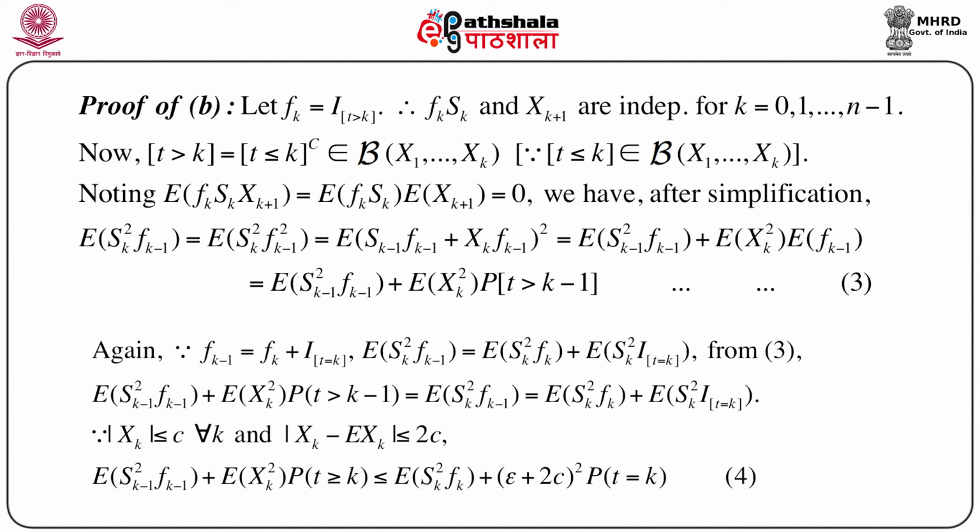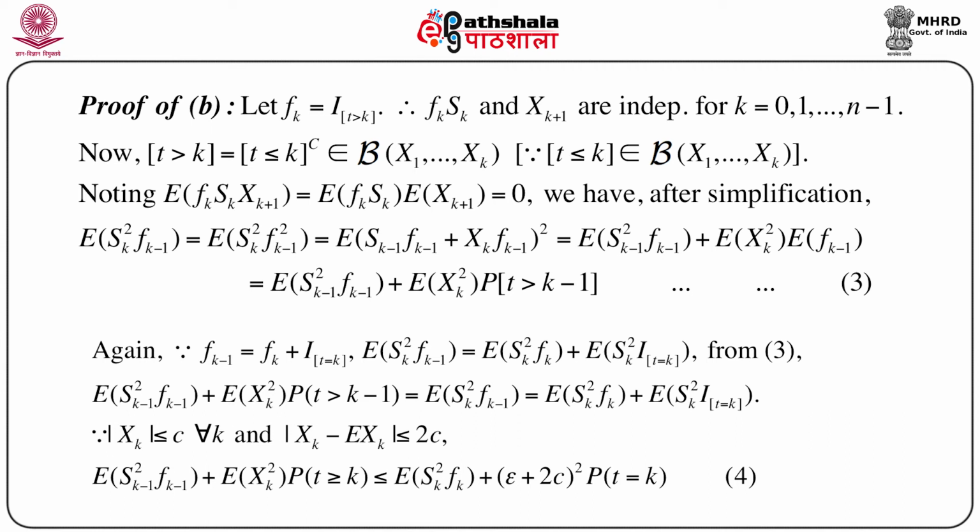Hence from the previous equation, the expectation of S_{k-1}^2 F_{k-1} plus the expectation of X_k^2 times the probability T greater than k-1 is nothing but the expectation of S_k^2, the left side in the above equation: the expectation of S_k^2 F_{k-1} equals the expectation of S_k^2 F_k plus the expectation of S_k^2 I(T = k).